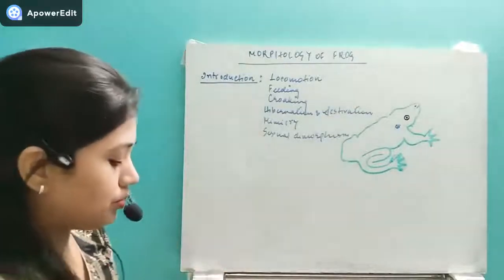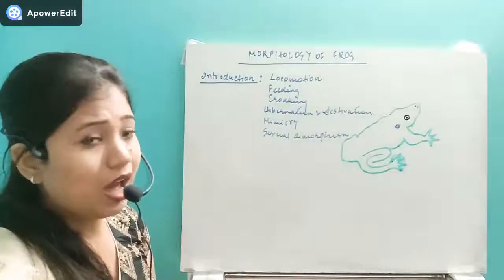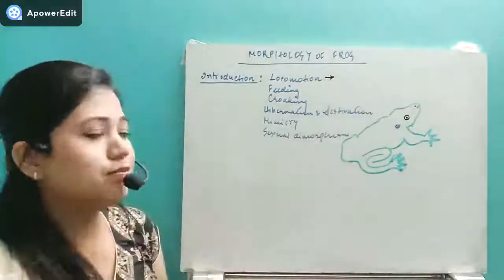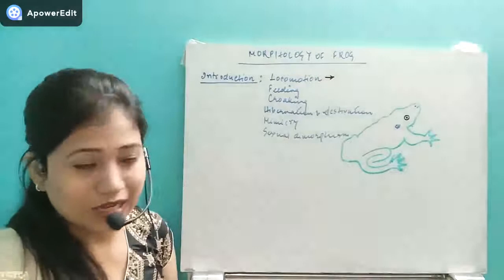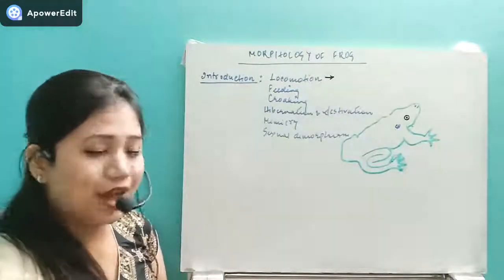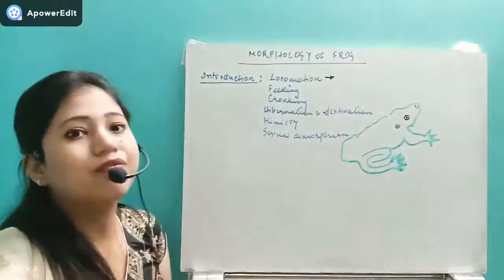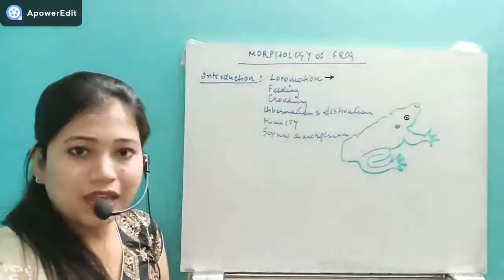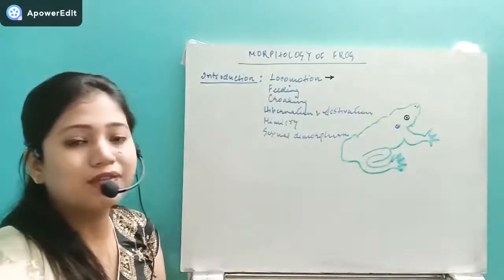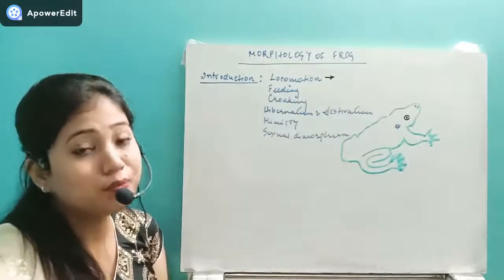So first of all come to the locomotion, that means how they will move. This organism in the adult stage moves by the legs. They can jump, and in one jump they travel a distance of 1.5 to 2 meters.